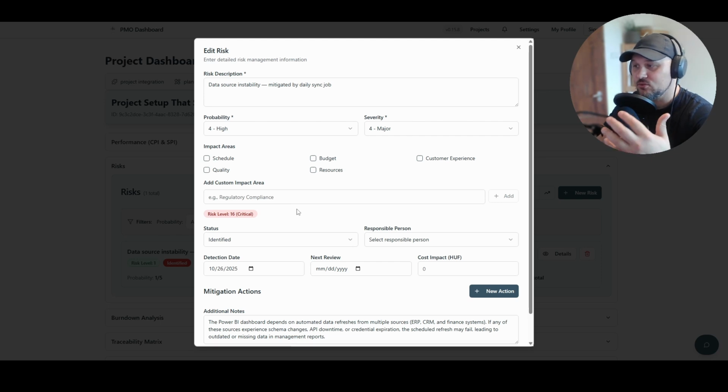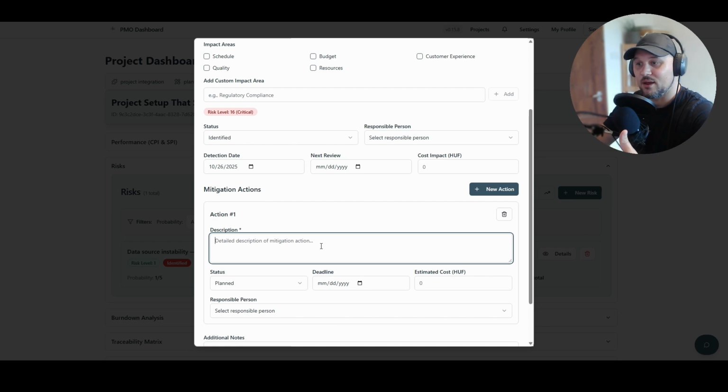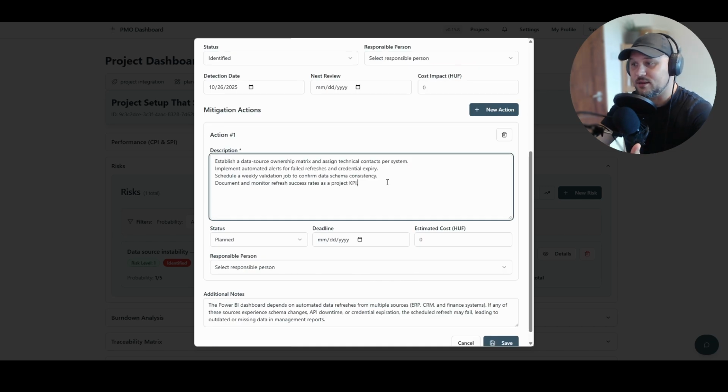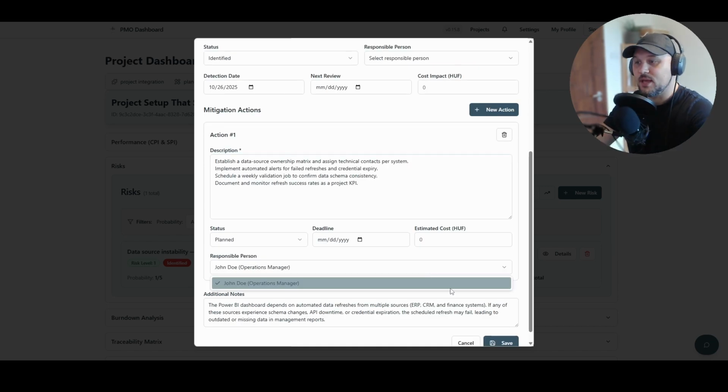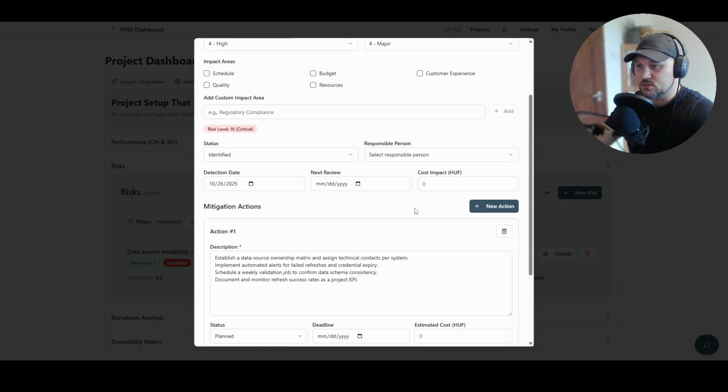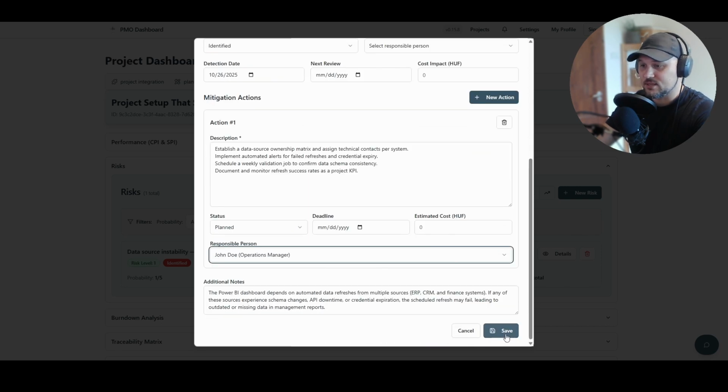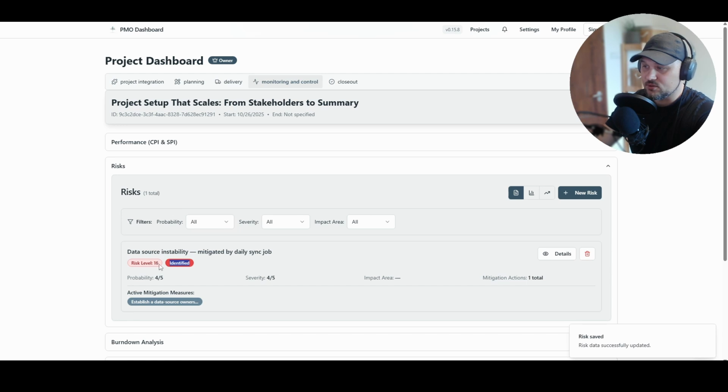So we need to create a mitigation action. So we need to prepare our project organization for these events. What if it is going to happen? And create a plan to set it into motion. And we have to identify the accountable person. We can give additional notes, but basically our first risk is identified. So we are going to see this is identified and risk level is 16. And we have a mitigation action for it. It is good enough at this point.